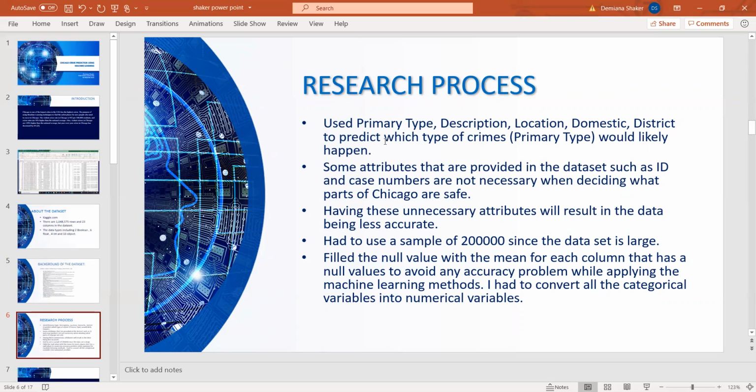I had to use a sample of 200,000 since the dataset is large, because if I put the million observations in, my Jupyter notebook will shut down. It's impossible to work with this in the Jupyter notebook, so I had to use 200,000 observations. I also had to fill the null values with the mean for each column that has no value, to avoid any accuracy problem while applying the machine learning methods. I also had to convert the categorical variables into numerical variables.